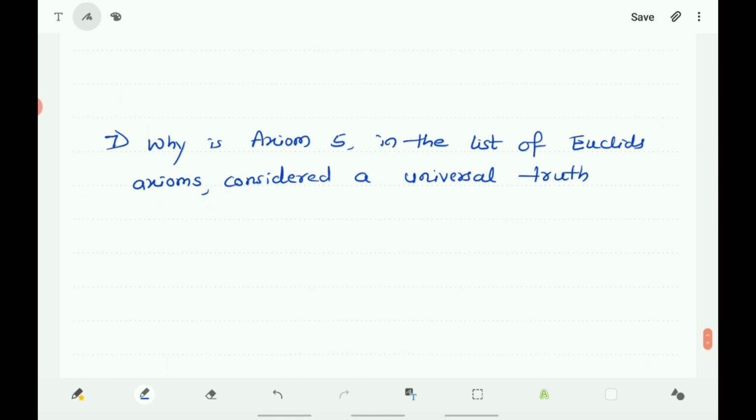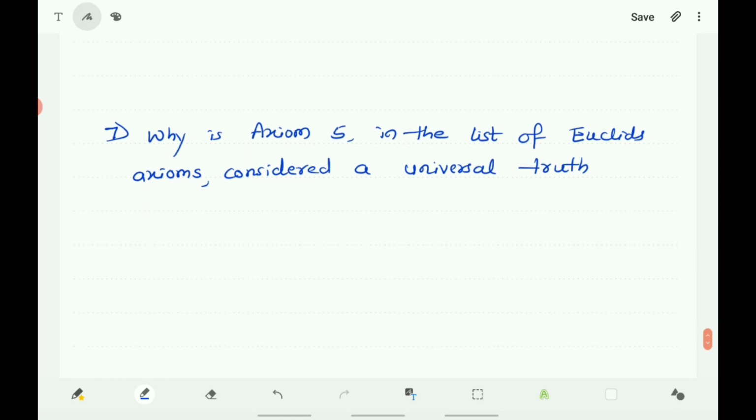Next, why is axiom 5 in the list of Euclid's axioms considered a universal truth? So here, according to axiom 5, the whole is greater than a part. The fifth axiom, the whole is greater than a part, is a universal truth. You can give many examples for this.